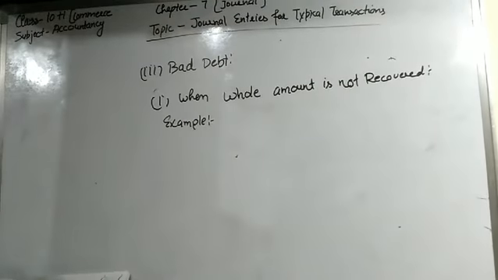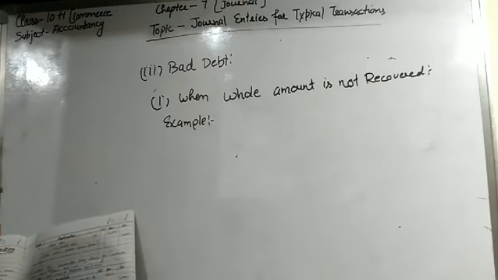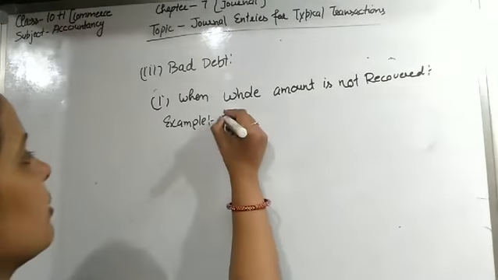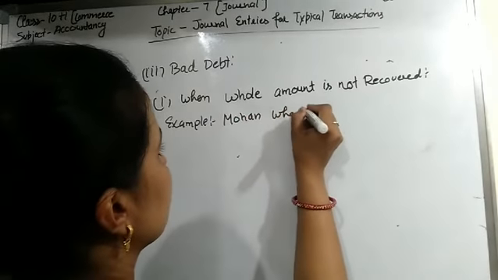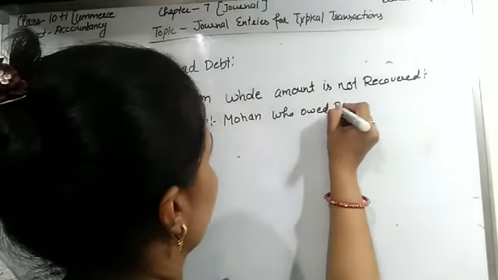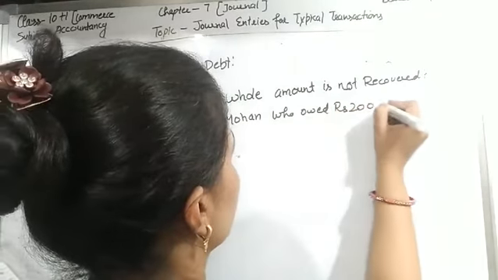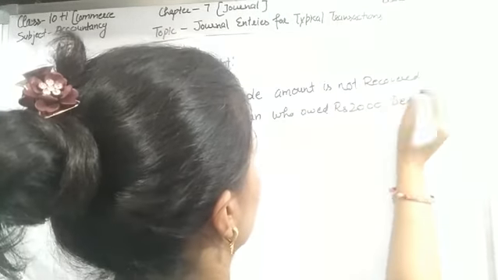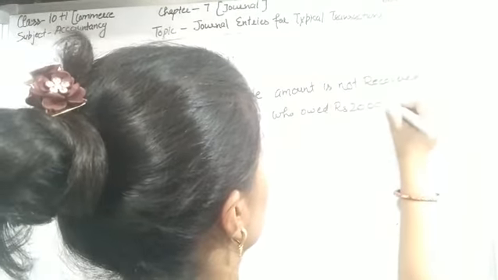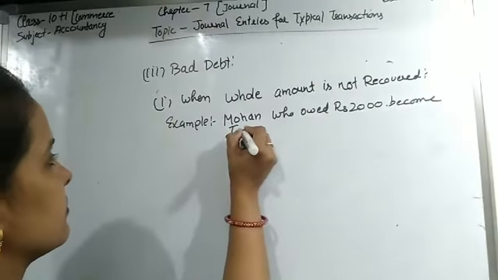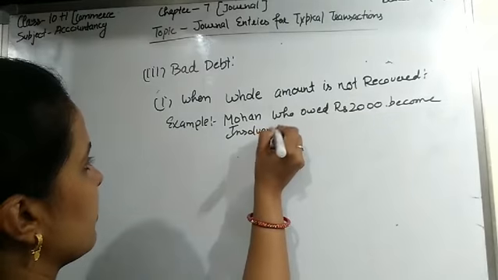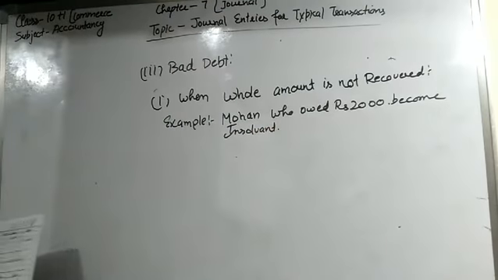So the example is: Mohan, who owed rupees 2,000, has become insolvent. Okay students, he became insolvent.